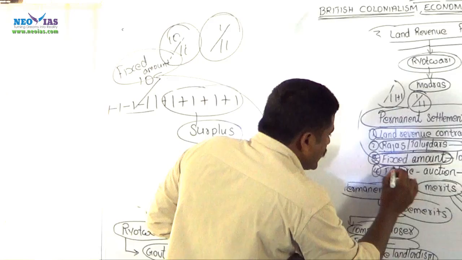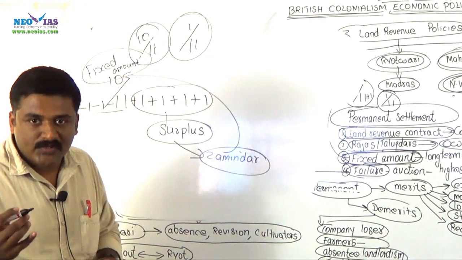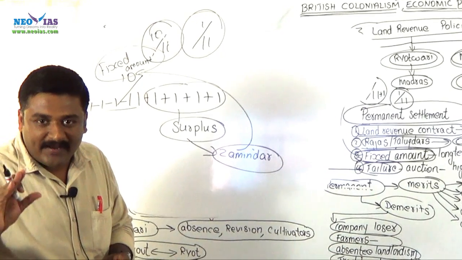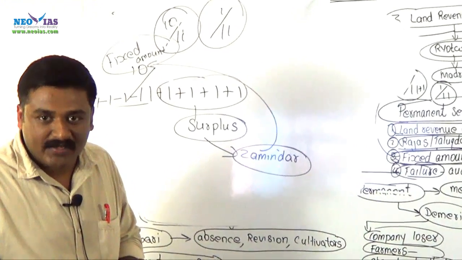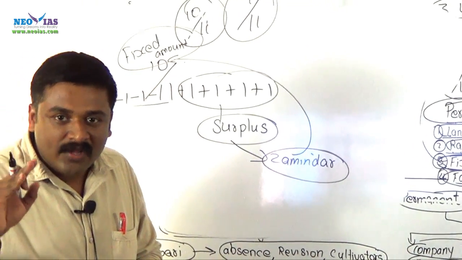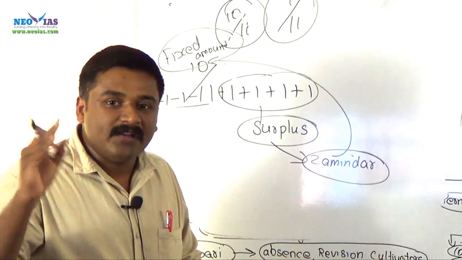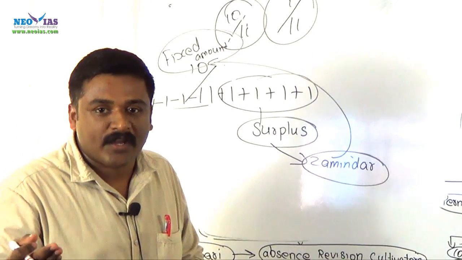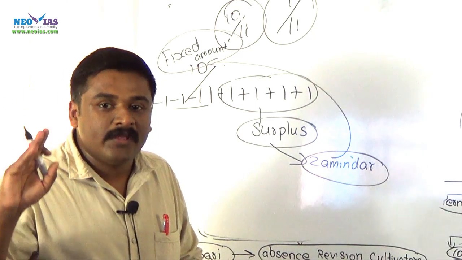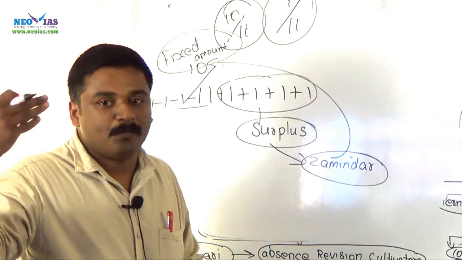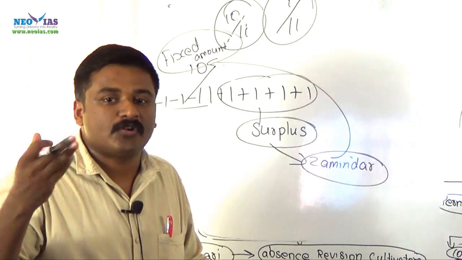Now, if the traditional zamindar failed to pay the fixed amount every year, this is a permanent land revenue settlement between government and the zamindar. If the zamindar fails to pay that fixed amount every year, then his land will be seized by the company and it will be put on auction, and that land will be given to the highest bidder in the auction. So, there is a case like loss of your traditional estates.